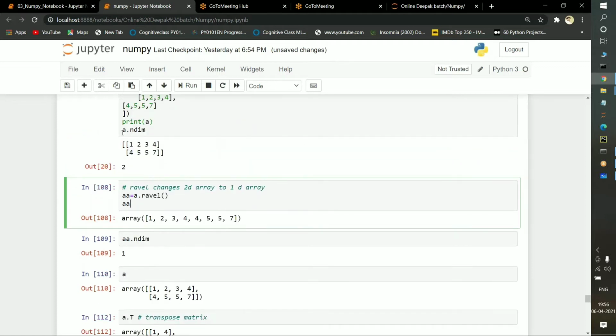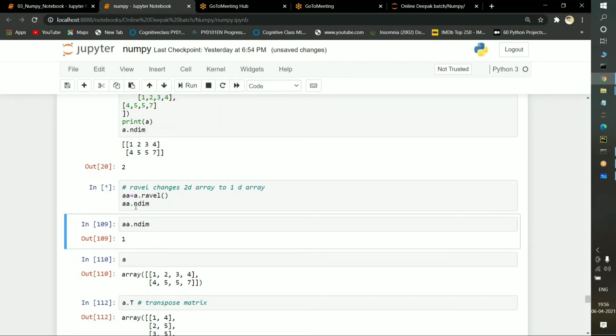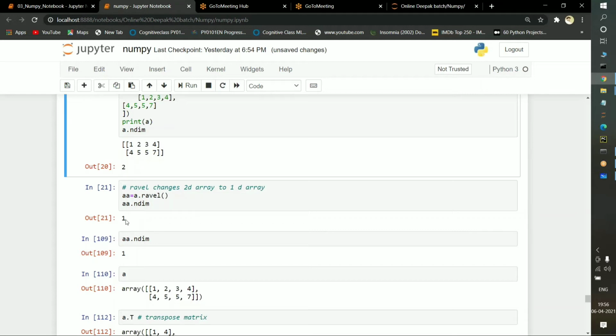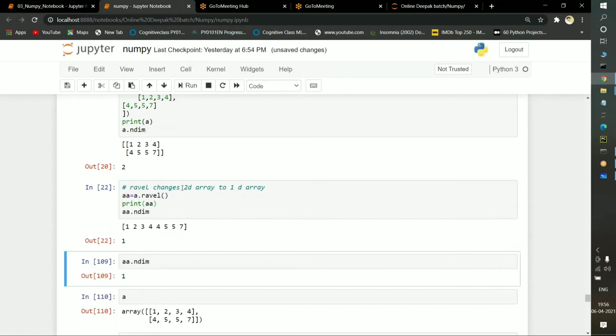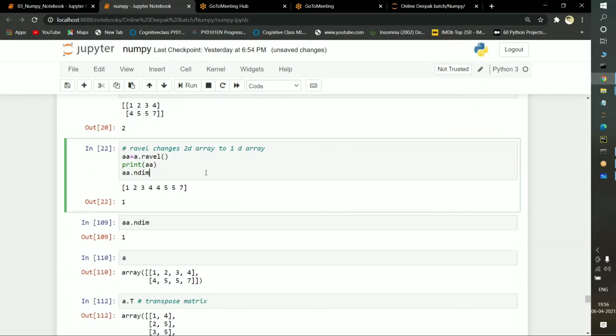So in this variable A, I am having a 2-dimension array. So I'm passing A dot ravel. I'm saving it in a variable and I'm printing it. See, this 1, 2, 3, 4. After that, 4, 5, 5, 7 has been connected here. So everything is converted to a one-dimensional array. Before, A is nothing but a two-dimensional array. Now it is converted to a one-dimensional array. Suppose if I want to find out the dimension here itself, if I execute it, see, the two-dimensional array is converted to a one-dimensional array. If you want to print it, just type the print function. Okay. So the ravel function is used to convert a two-dimensional array into a one-dimensional array.